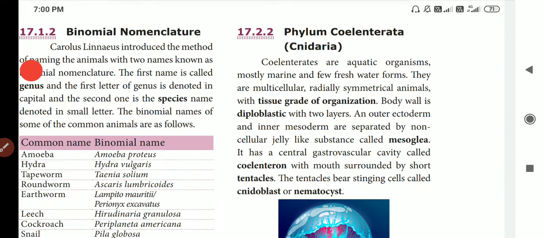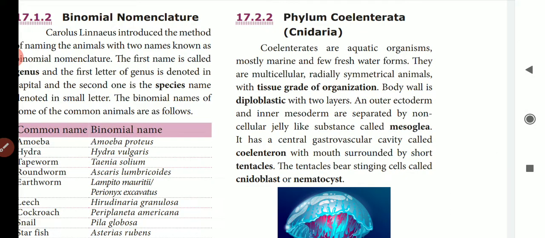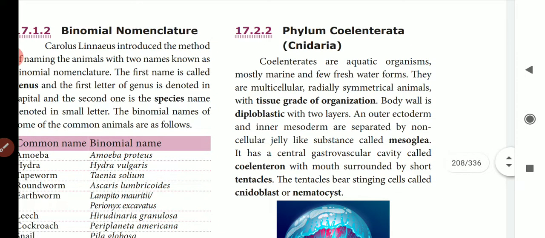The body wall is made up of only two germ layers, so it is called diploblastic. We know that when the body is made up of only two germ layers, it is called diploblastic. There is a jelly-like substance called mesoglea present in between those two layers, that is, the ectoderm and endoderm. There is another layer called mesoglea, a jelly layer. The body wall encloses a gastrovascular cavity called the coelenteron. This is the specific character of this phylum. They have a gastrovascular cavity through which the exchange of gases and food intake takes place.